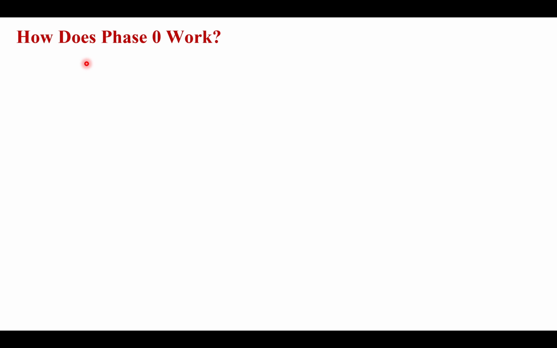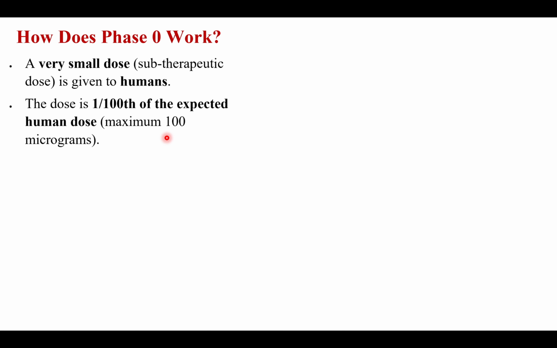So let's talk about how phase 0 works. What we do here is a very small amount of a dose, that may be a subtherapeutic dose, is given to humans, and the dose is about 1/100th of the expected human dose. That's a maximum of 100 micrograms.